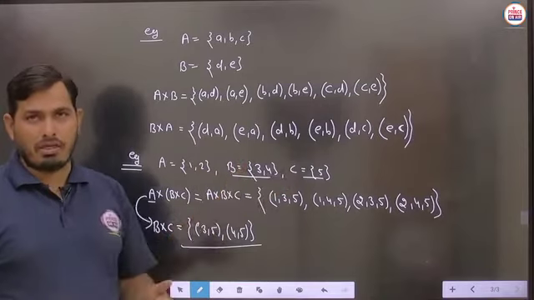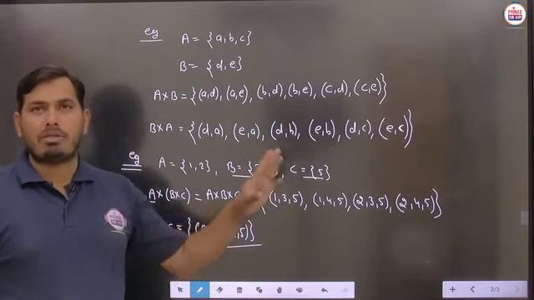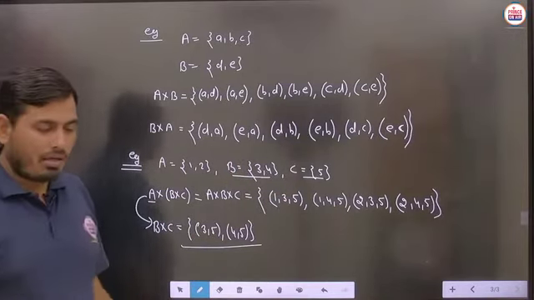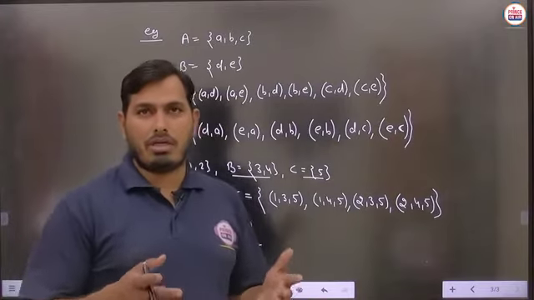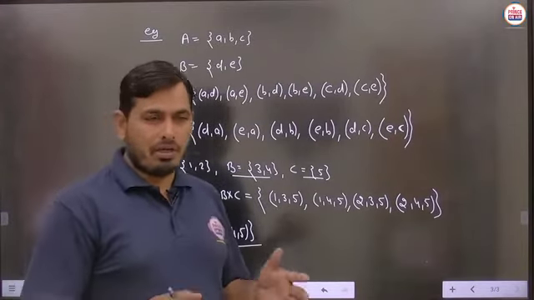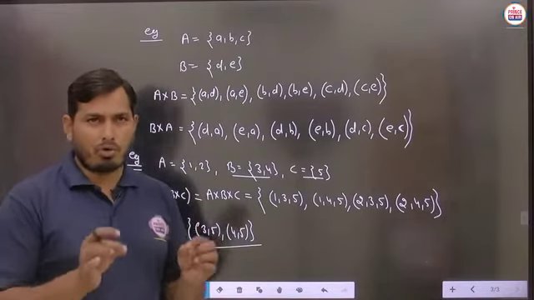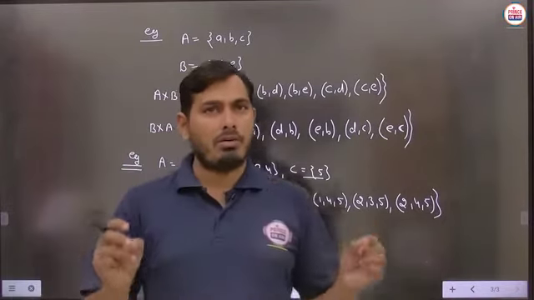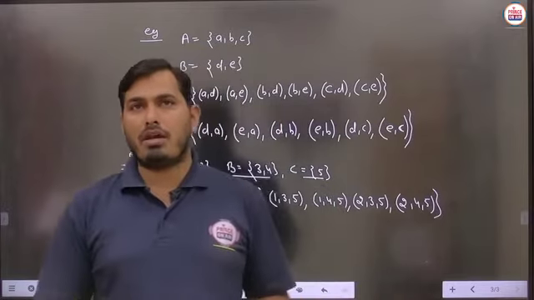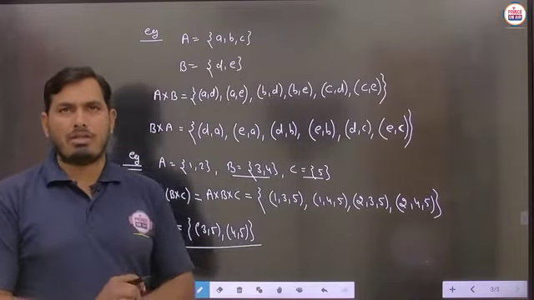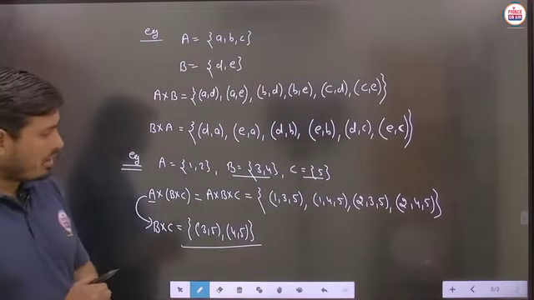So this particular type of representation is very important here. And after representing the elements in the proper format, student, we will see the definition of relation, because the total part of the relation will depend on the Cartesian product. So before defining the relation, we have to calculate the Cartesian product of the 2 sets. Is it to be clear?